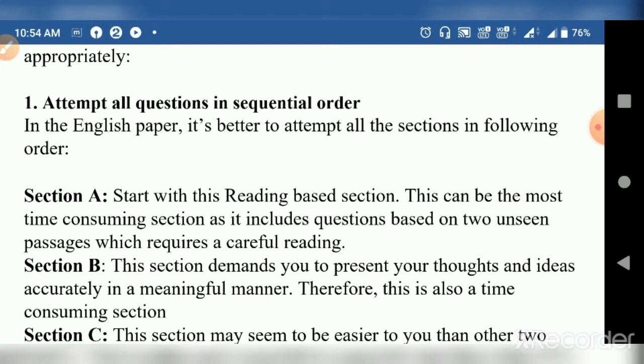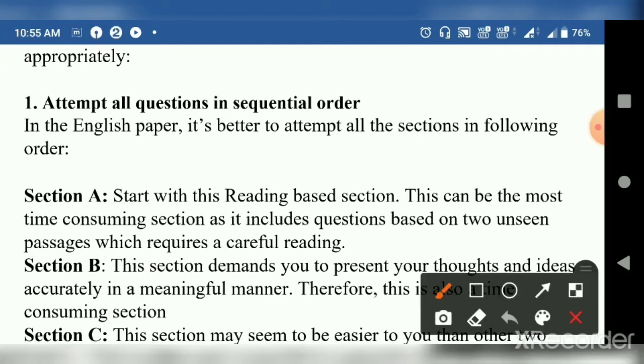It is your duty to see that the question number is given. Though the examiners take care that we should not deduct any mark for your mistakes, it is your responsibility also to write the correct sequence, correct order, and correct question number in your exam. So the recommendation is to attempt all questions in sequential order.